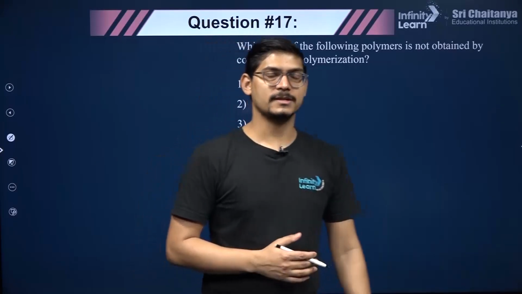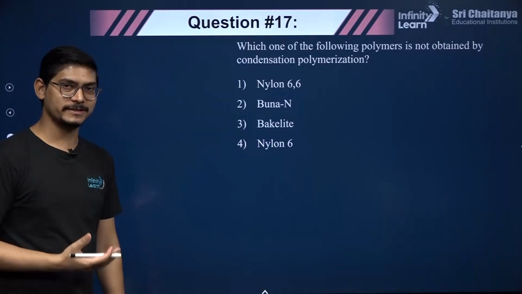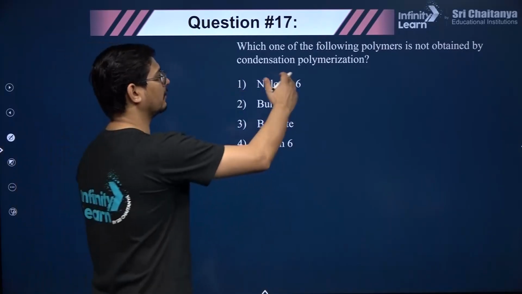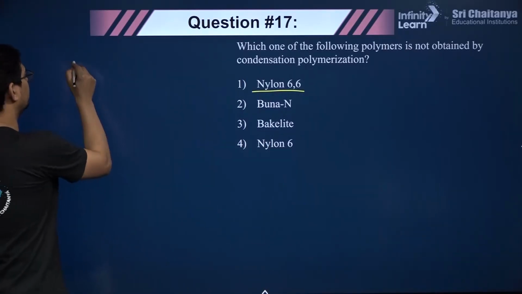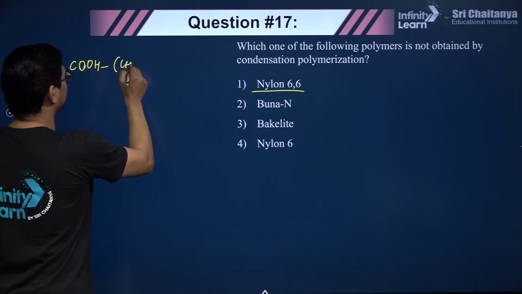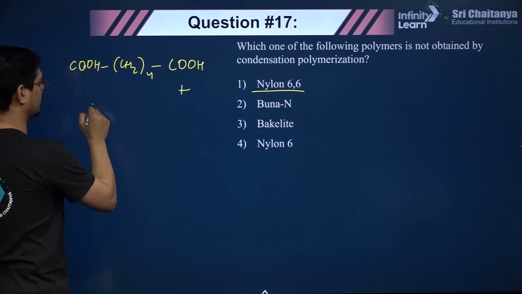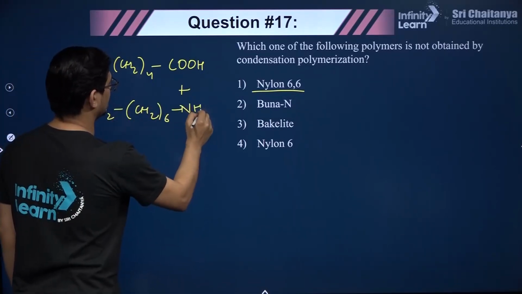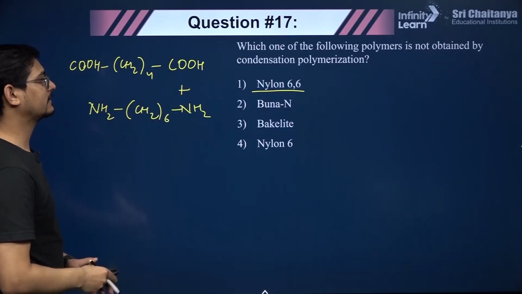Again, condensation polymers are commercially very important, right? For example, nylons, polyesters, polyamides, like that. So nylons are basically polyamides. Which of the following is not obtained by condensation polymer? So nylon 6,6 is a condensation polymer, right? Because it is formed by the condensation of adipic acid, which I am writing right now, and hexamethylene diamine, right? Is that clear? Okay. Nylon 6,6 is condensation.